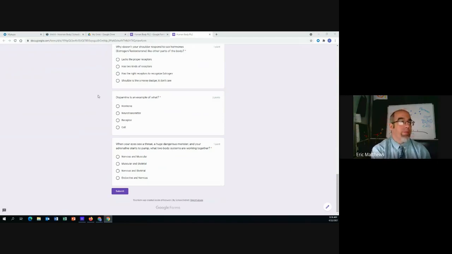And finally, when your eyes see a threat, a huge, dangerous monster, and your adrenaline starts to pump, what two body systems are working together? So your eyes see a threat, and then your adrenals start to squeeze out adrenaline. What two body systems? Is this the nervous system and the muscular system? Is this the muscular and skeletal system? Is this the nervous and skeletal system? Or is this the endocrine and nervous system?